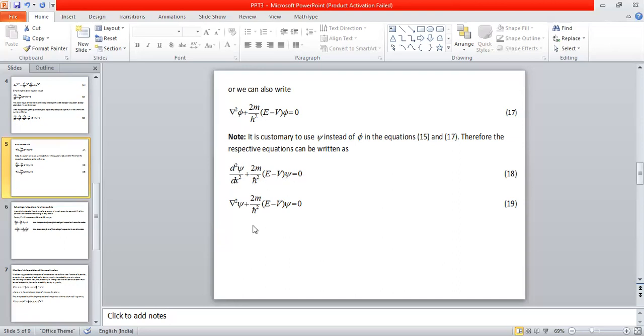So this is equation 18, and equation 19 is nothing but the same as equation 17 with phi replaced by psi. Therefore, del square psi plus 2m by h cross square times (E minus V) times psi is equal to 0. These are precisely the same old equations. The only thing is I have eliminated the symbol phi and used the same symbol psi. Therefore, equations 18 and 19 represent the steady state, or time independent, form of Schrodinger's equation in 1 dimension and 3 dimensions respectively.